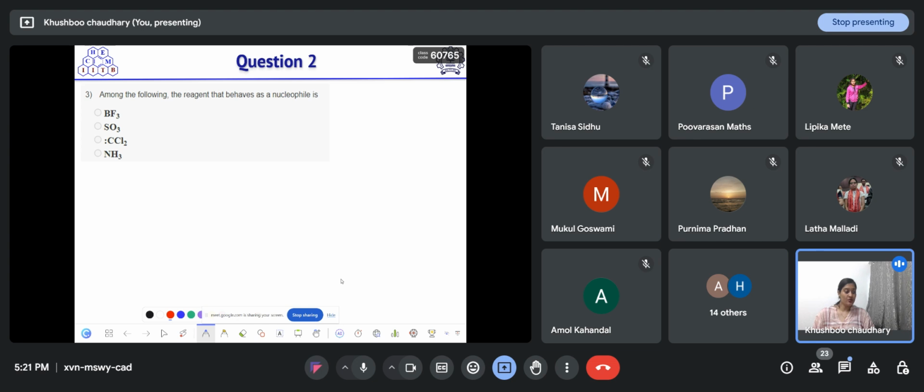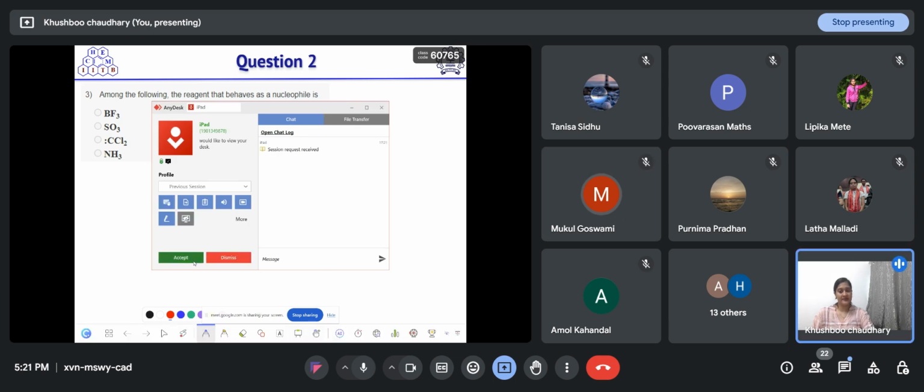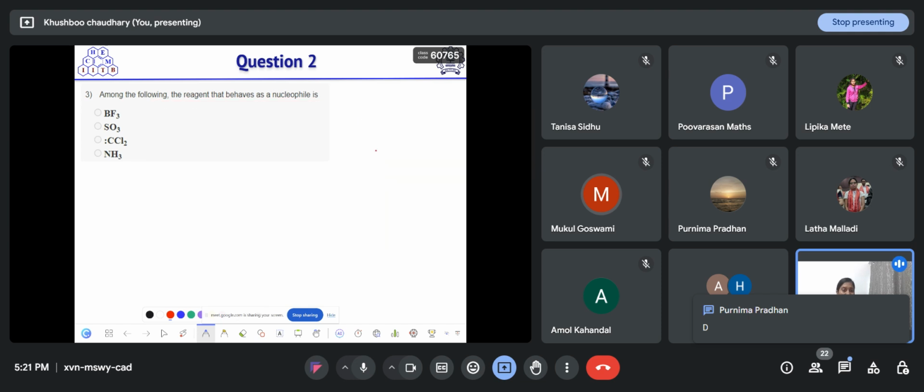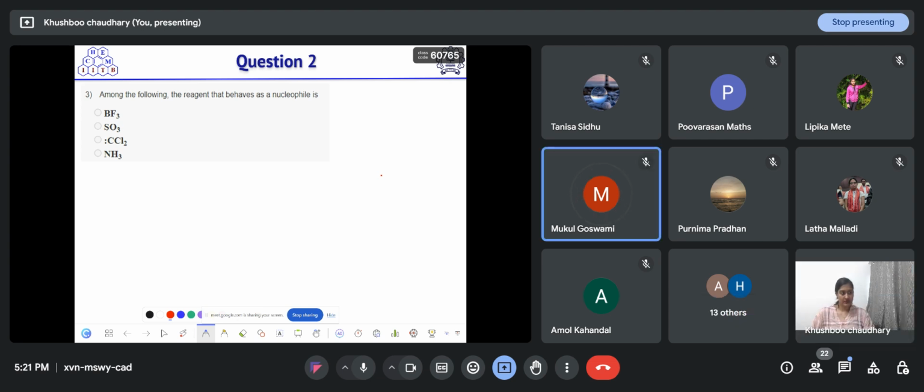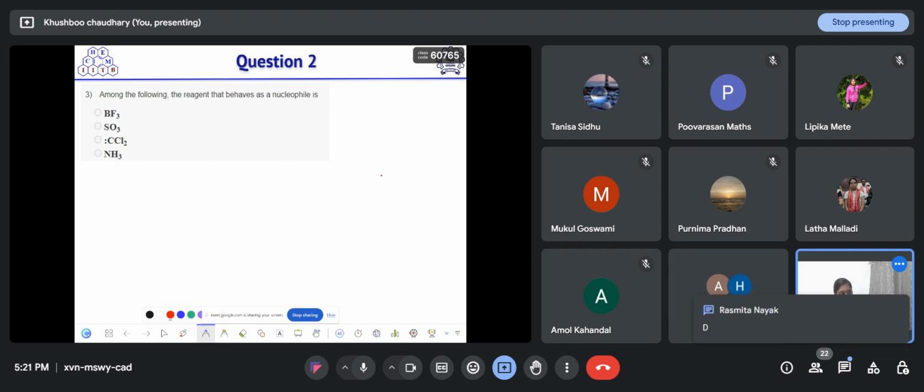Think carefully. You have to find out which atom has a full octet of electrons and can donate its electrons. Then you can decide. Full octet means its octet is complete, and if a compound has to act as a nucleophile, its octet should be complete. Purnima is saying option B, ammonia. Okay, that is correct. Rashmita is saying ammonia. Yeah, correct. Option D is correct here.